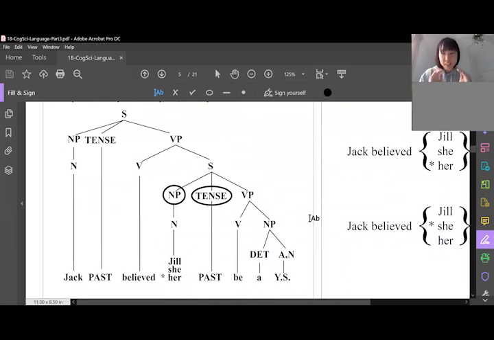If you're sisters on the tree, if you're next to each other and you have the same mom, you can govern each other. So this noun phrase can govern this verb phrase, the verb phrase can govern the noun phrase, tense can govern the noun phrase, and so on. They're all on the same sister level. Another way you can govern is if you're the uncle or aunt, whatever gender you so choose. This verb can govern any of these three. It's the uncle, right? You cannot govern if you're the niece. So this verb here cannot govern any of these guys up here.